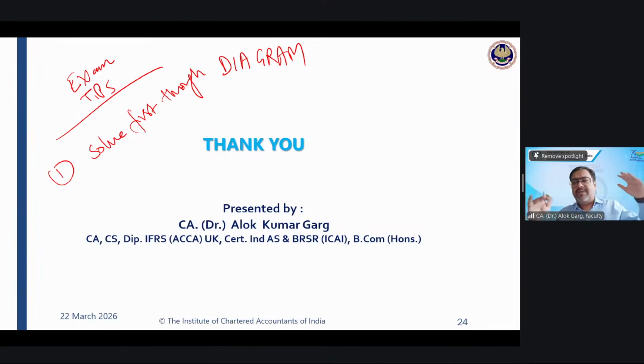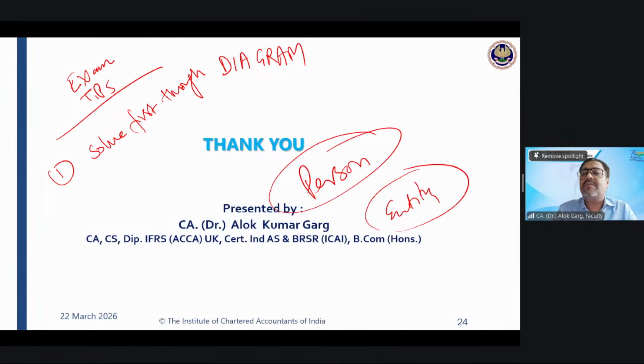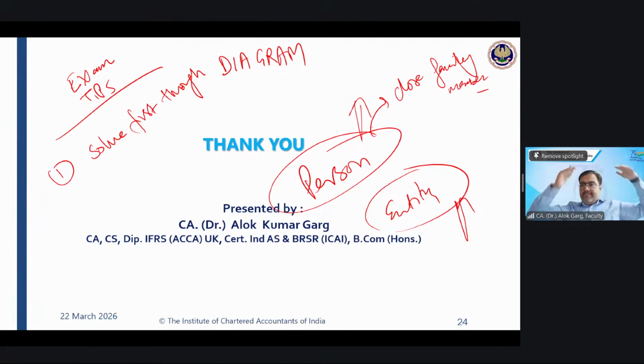Very few relationships. Basically paragraph 9 talks about two things: one, it talks about a person; the other, it talks about an entity. So just remember who is a person, who is an entity, and who are the close family members, the relatives: parents, spouse, brother and sister, children. When I say children, it includes children of the spouse and of that person, and dependents. Of course, the concept of domestic partner is also there. Spouse and domestic partner are both covered, and the children of the domestic partner are also covered.